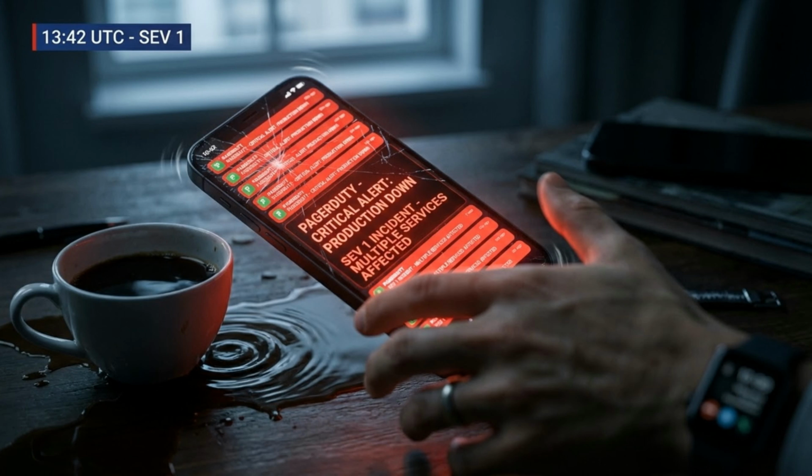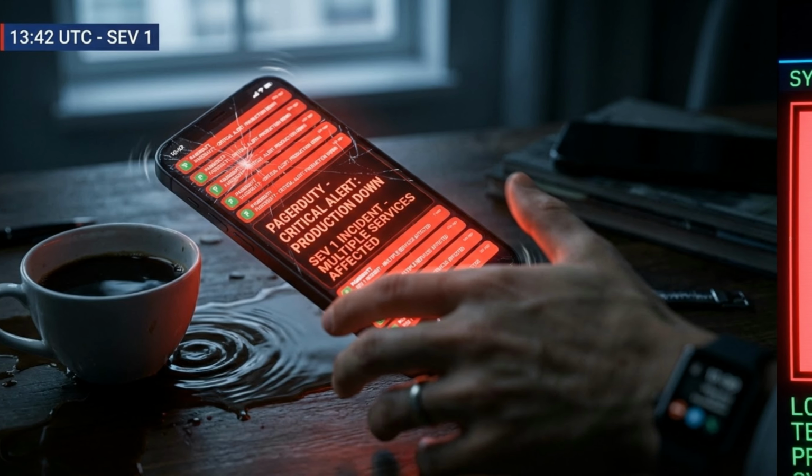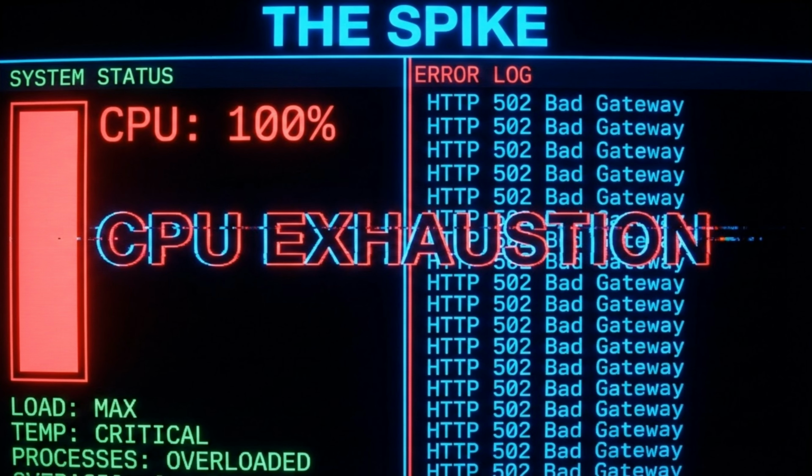July 2nd, 2019, 1342 Coordinated Universal Time, Cloudflare deploys a seemingly clean single web application firewall, or WAF rule. Just 3 minutes later, on-call phones across the globe scream. Across the entire planet, Cloudflare's CPU usage instantly hit 100%. This spike, or CPU exhaustion, led to traffic dropping by 82%, effectively taking down major services like Coinbase, Discord, and